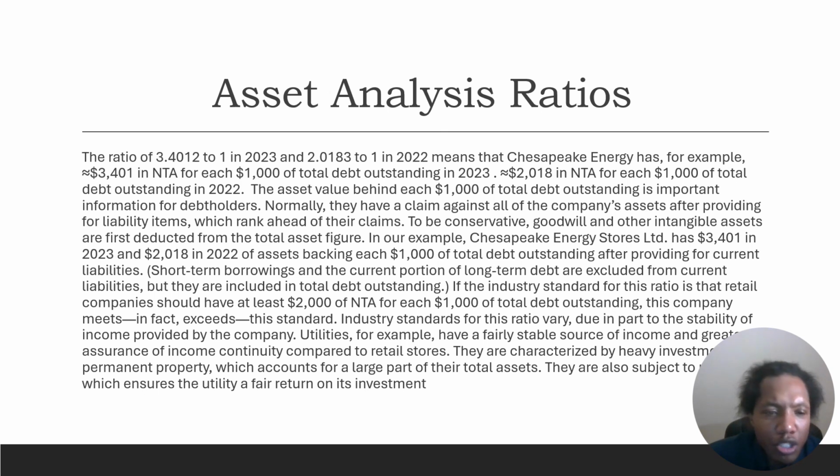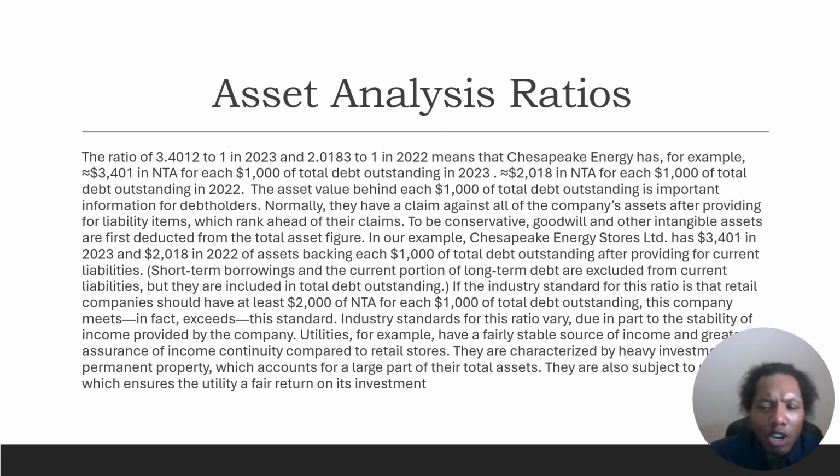Asset analysis ratios. The ratio of 3.4012 to 1 in 2023 and 2.0183 to 1 in 2022 means that Chesapeake Energy has, for example, $3,401 in NTA for each $1,000 of total debt outstanding in 2023, and $2,018 of NTA for each $1,000 of total debt outstanding in 2022. The asset value behind $1,000 of total debt outstanding is important information for debt holders.